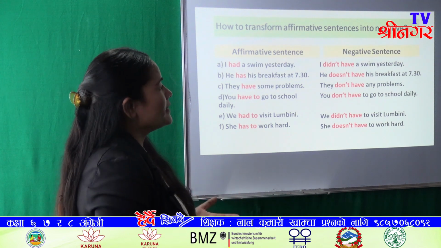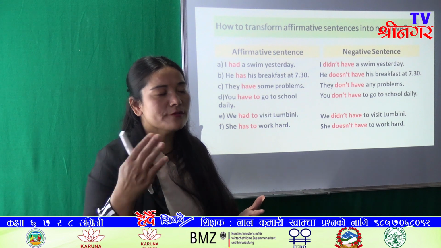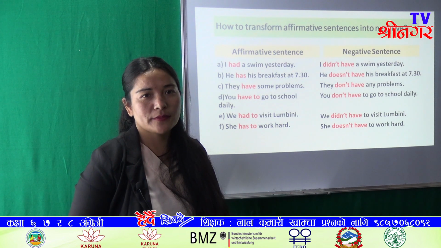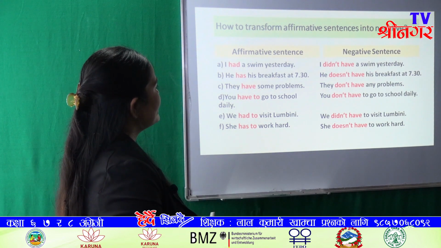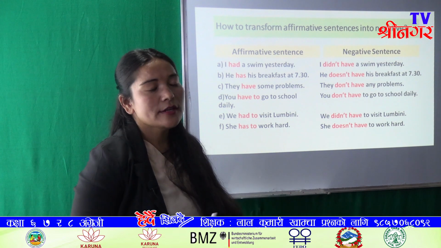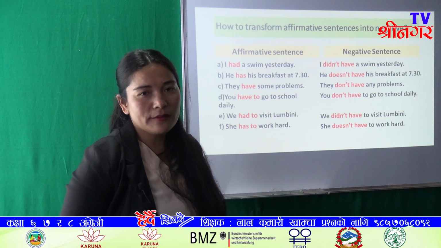In English, there are some verbs which function as main verbs as well as auxiliary verbs. Okay, and here has, have, had, these three verbs are main verbs as well as auxiliary verbs also.